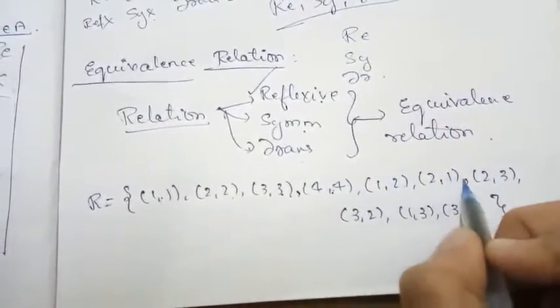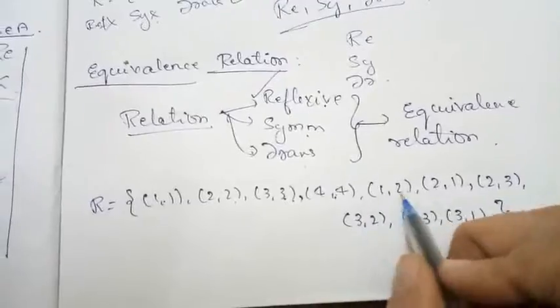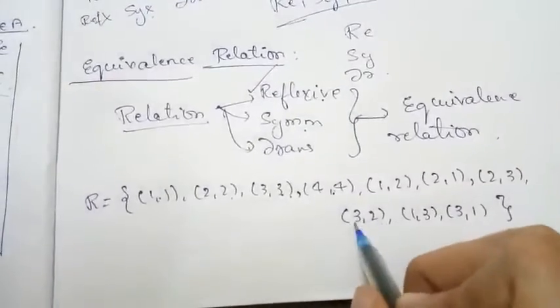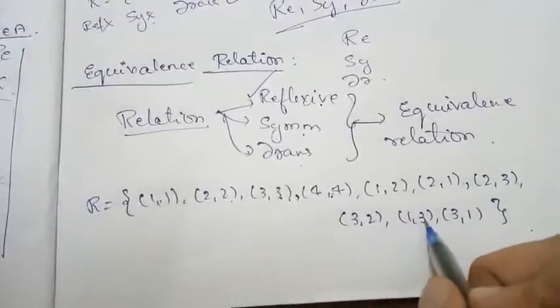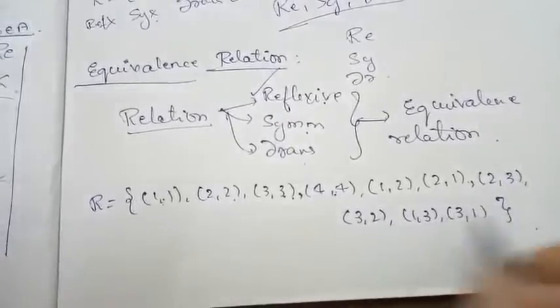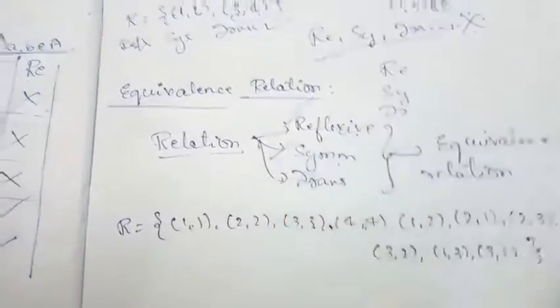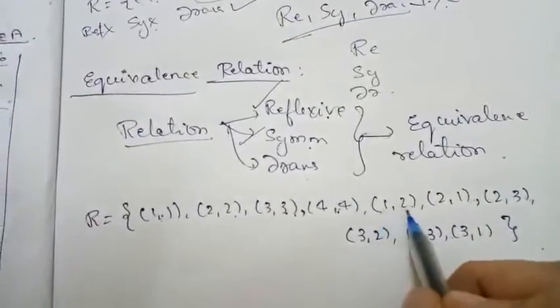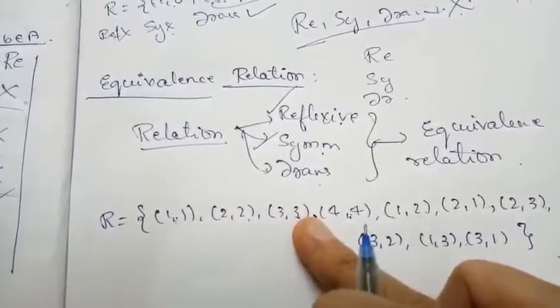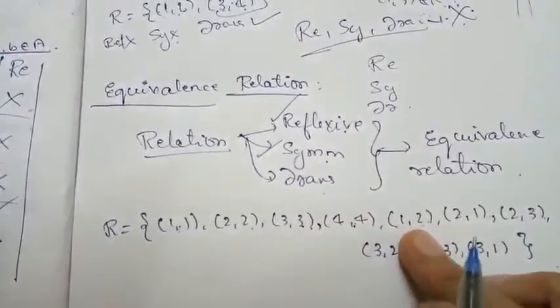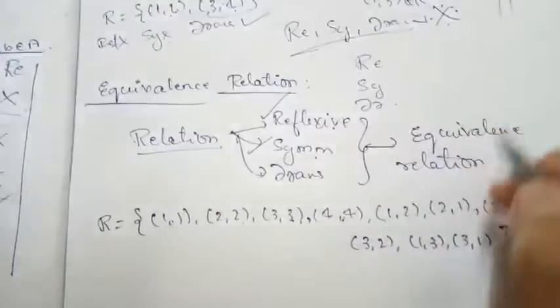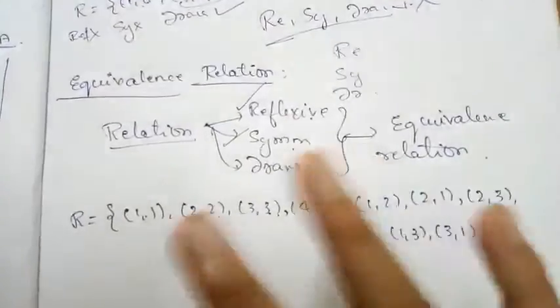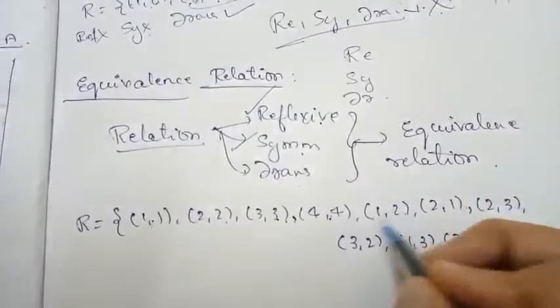For 1 comma 2, 2 comma 1 is there. For 2 comma 1, 1 comma 2. 2 comma 3, 3 comma 2. For 3 comma 2, 2 comma 3. For 1 comma 3, 3 comma 1. For 3 comma 1, it is 1 comma 3. So it is satisfying the symmetric condition also. Now if I compare any ordered pair with the doublets, we are going to get this ordered pair itself as our answer. So that thing I am not going to check, so I am checking for the rest of the things.